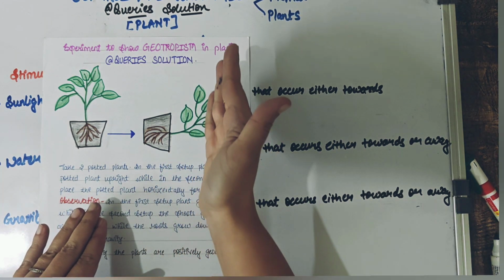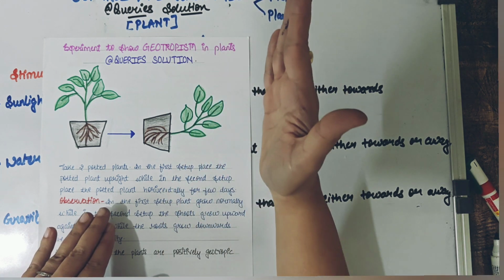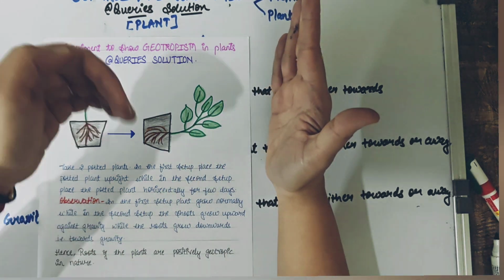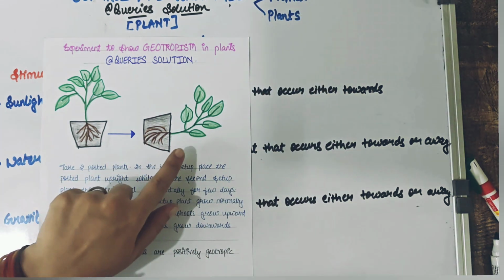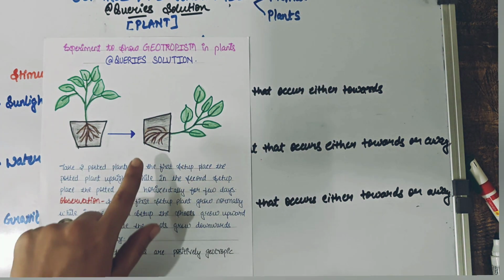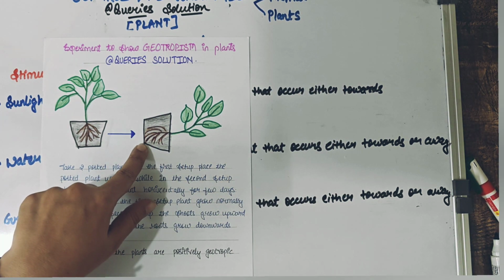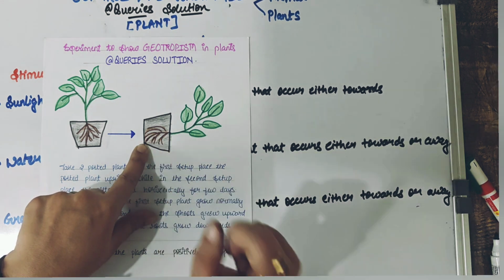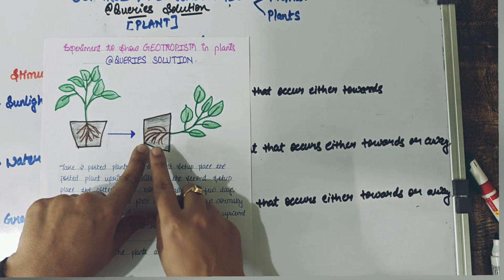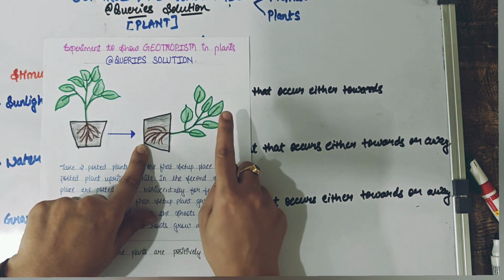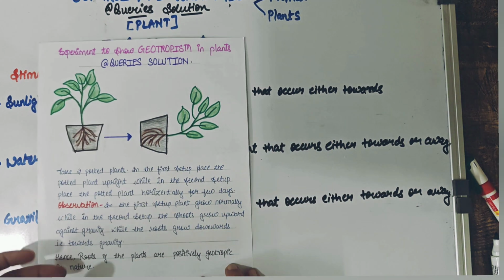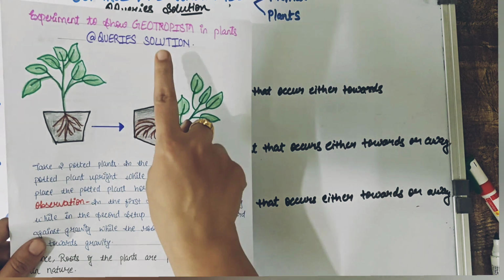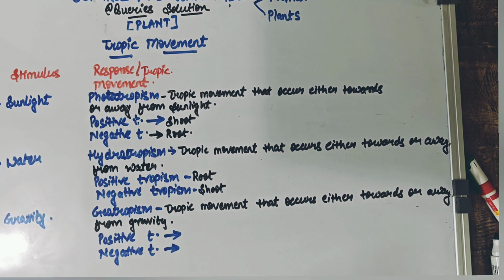The shoot will start growing towards the upward direction. And we do know where the gravity is. The gravity is towards the downward direction. And which part of the plant will grow towards the gravity? So again, the roots of the plant. So which part is going to show us positive tropism because of gravity? The roots. And which part is going to show us the negative tropism because of gravity? So the shoots of the plant. So this is an activity demonstrating geotropism.